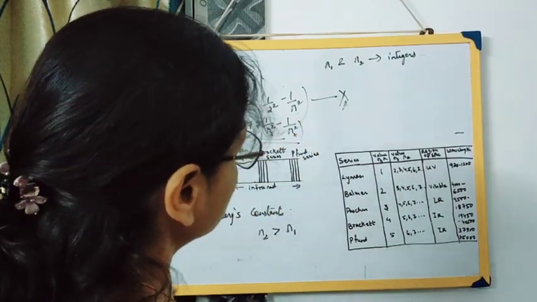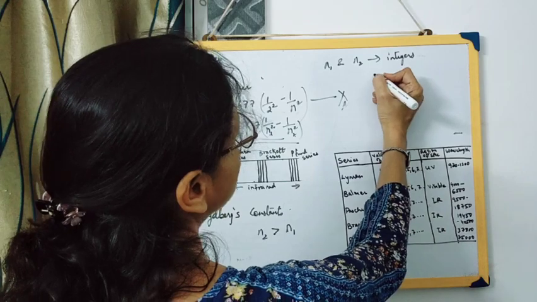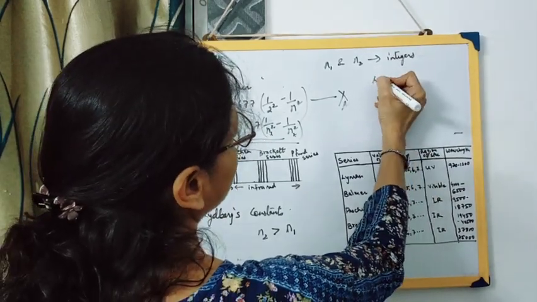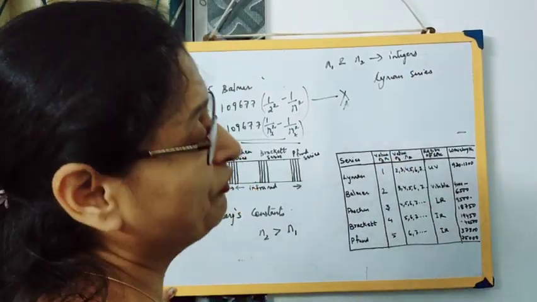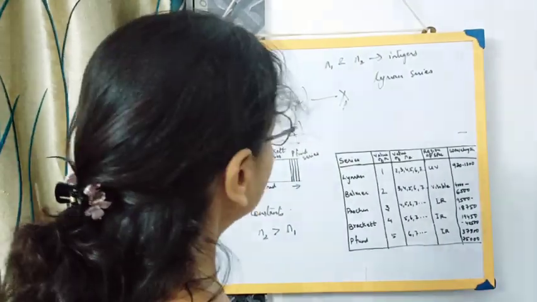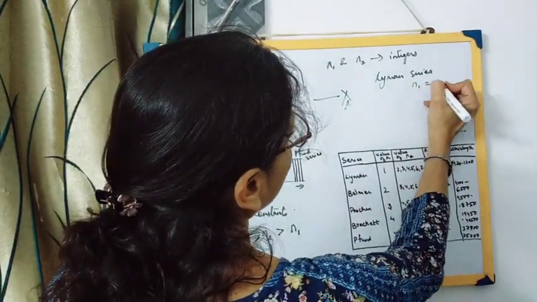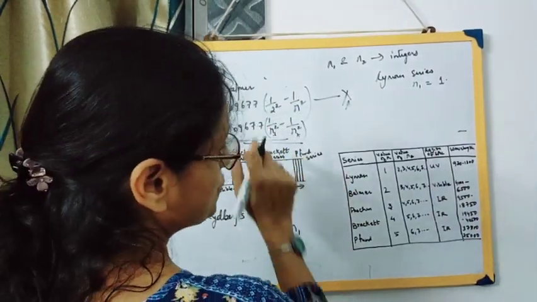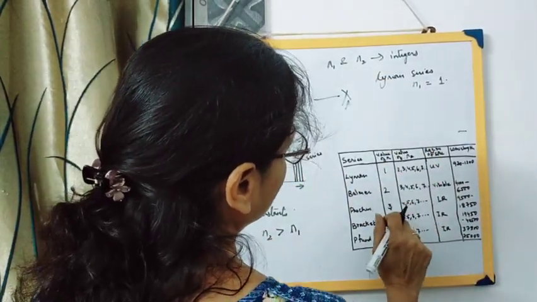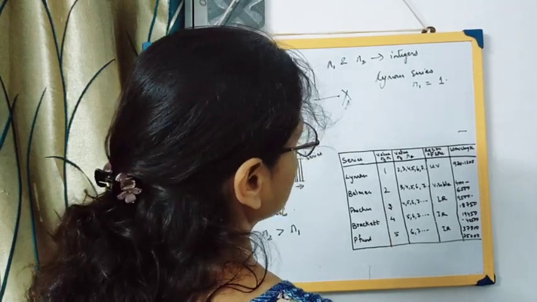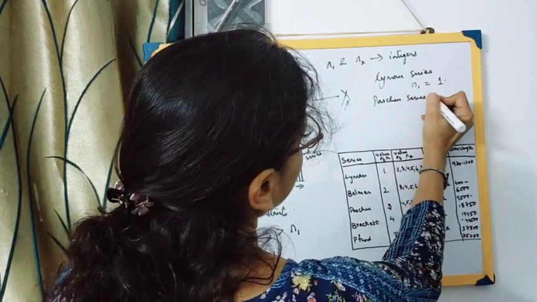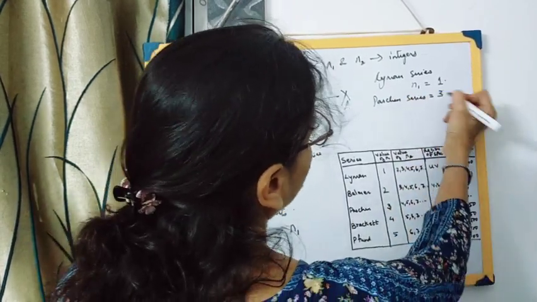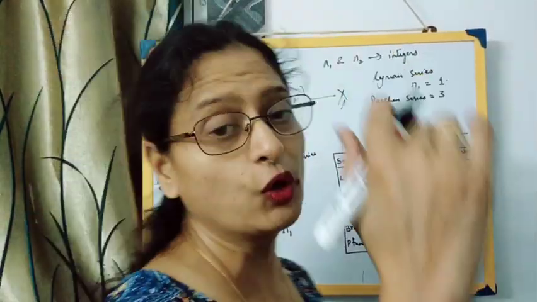I hope it's clear, or do you want me to write it down? Suppose an electron is present in the Lyman series, it can be for hydrogen, and the same is applicable for other atoms also. So n1 will be 1, and we have to substitute into this formula. If it is going to the Paschen series, then n2 value will be 3 over here.